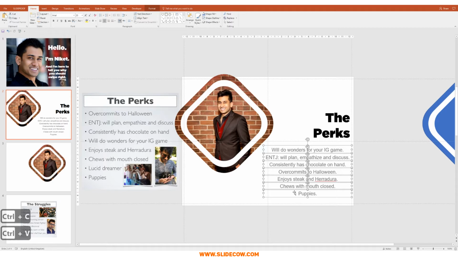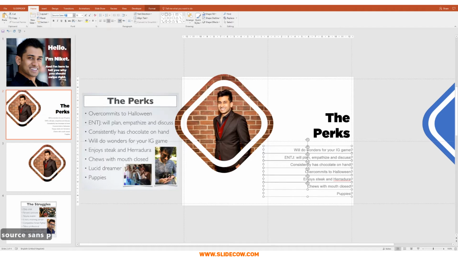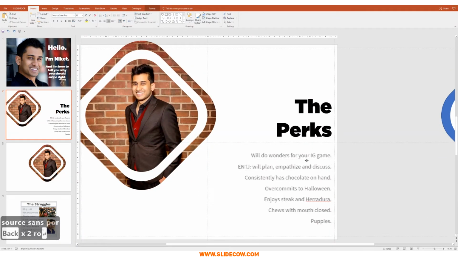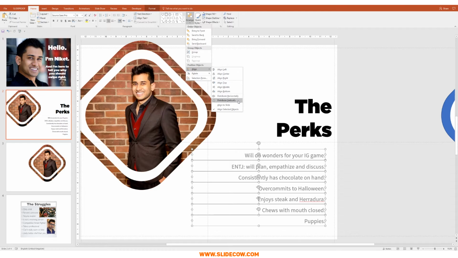We're just going to format it somewhat. So I'm going to change the font size of this to 16. And I'm also going to shift it to the right. And you'll see why I do that in just a second. And I'm also going to change the font to Source Sans Pro, which is a great font that I like and I truly do recommend. I'm going to move that to the left a bit. I'm going to make sure everything is distributed evenly. We're going to arrange, align, and then distribute vertically.